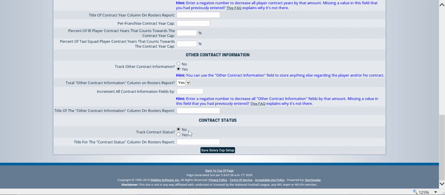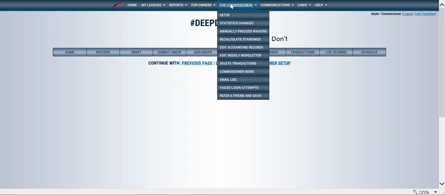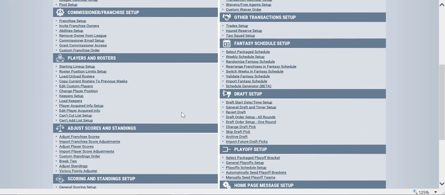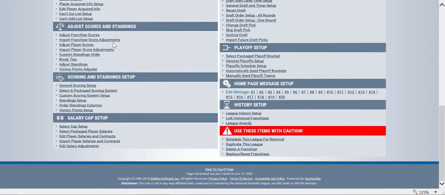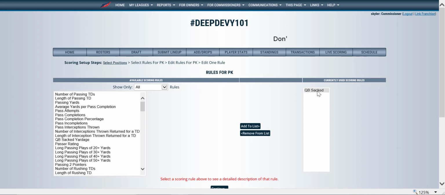Keep this for contract status as no. Save your salary cap information. Go back to your commissioner setup page, and now you want to edit the scoring for the place kickers. So scoring setup, custom scoring system setup, and then under place kickers you want to edit that. You just want something over here that a kicker doesn't normally do.